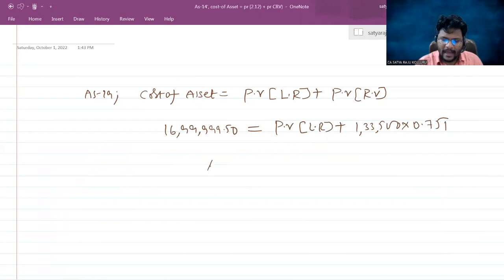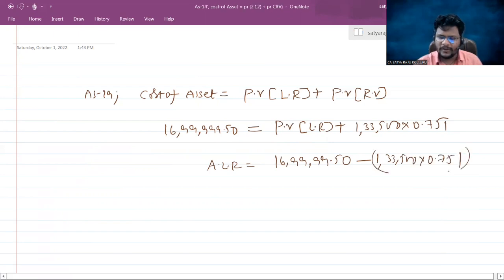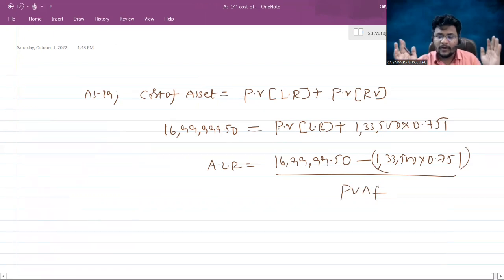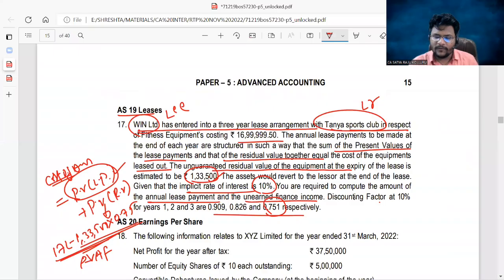Now to know the annual lease rental, first 16,99,099.50 minus 1,33,500 into 0.751. I'm not making any computations here, guys. Divided by present value annuity factor. Why am I using the annuity factor? Don't take the 1 year factor. It is a combination of all factors. You can simply say present value annuity factor into lease rental. That's why divided by present value annuity factor.